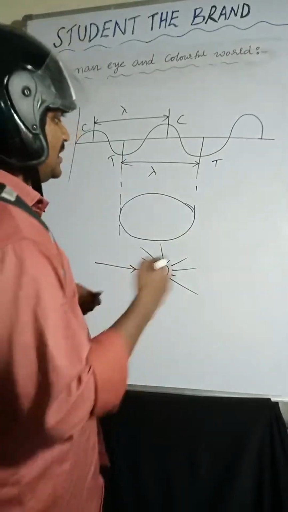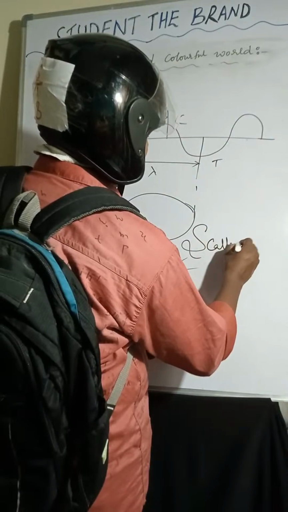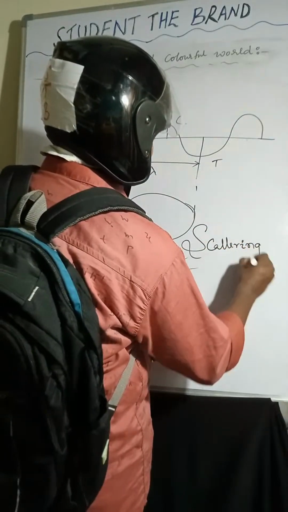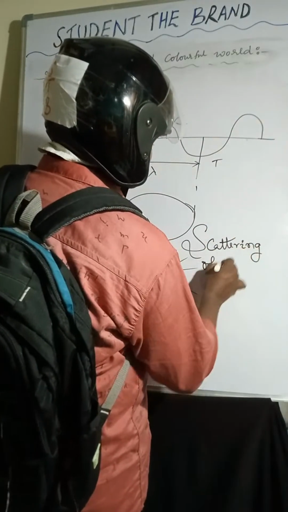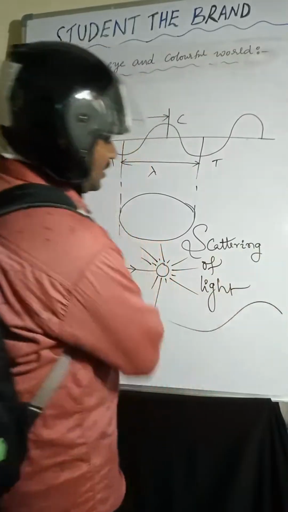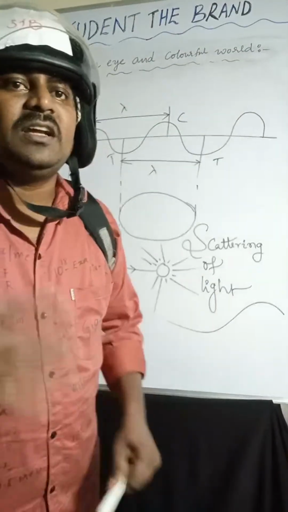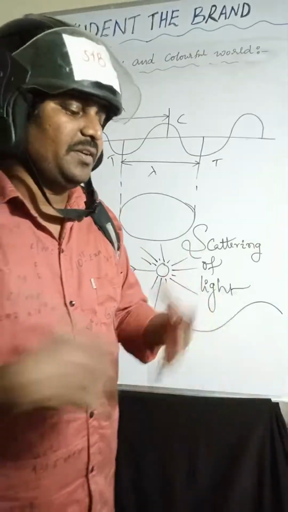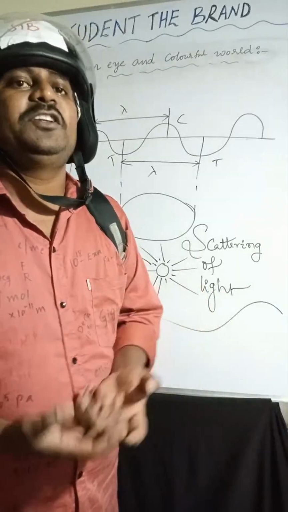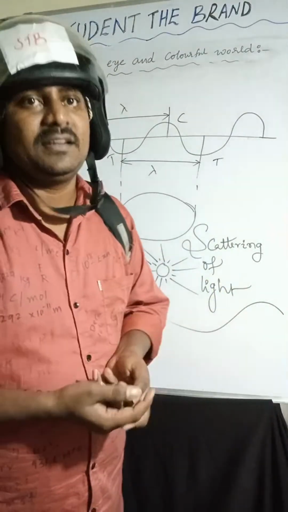This is called scattering of light. I hope it is very clear to you all. The re-emission of light in all directions with a different intensity is called scattering of light.